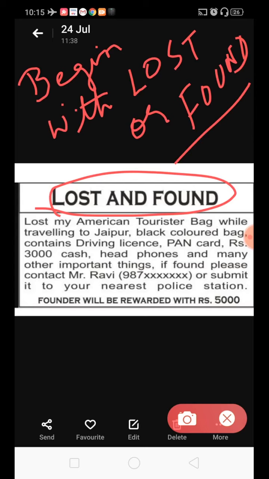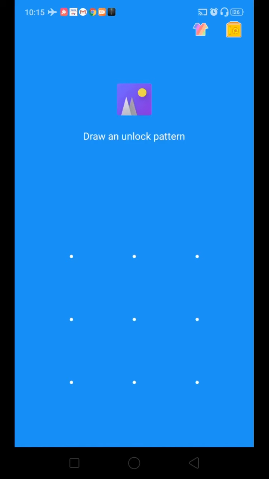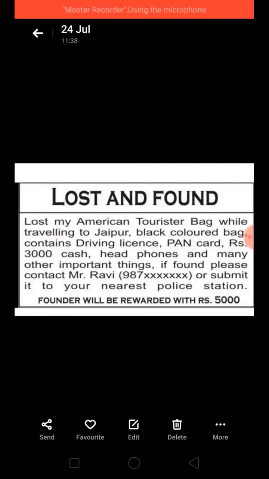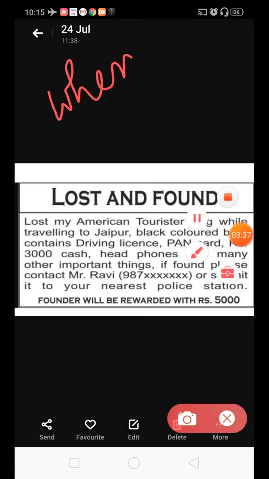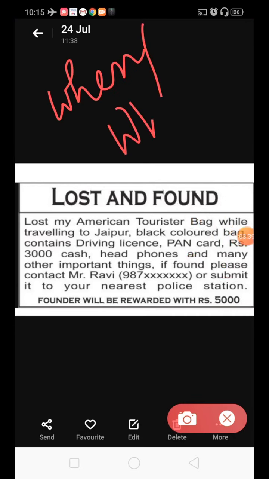Now moving further, what do we need to include in our classified ad of lost and found? When and where. That is very important. These 2 things we need to mention: when and where the thing, whatever we are giving the ad for, is lost or found.